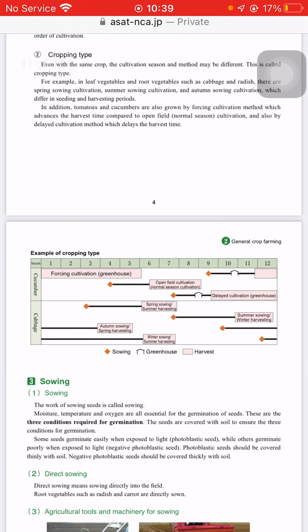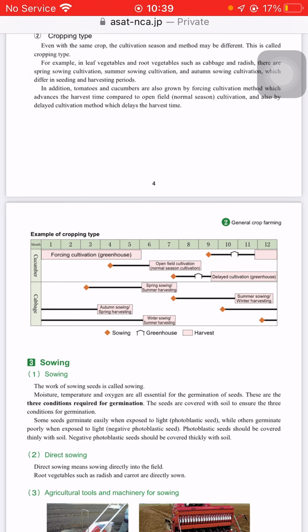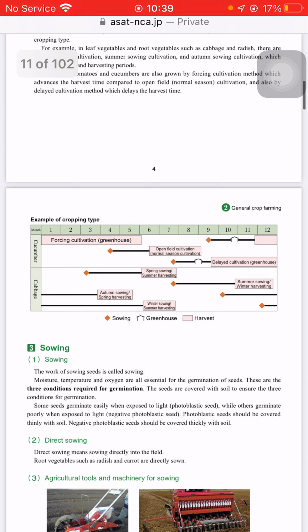Example of cropping type: forcing cultivation in a greenhouse, we have to start sowing from 9 months. Open field normal season cultivation, sowing from 4 months. Delayed cultivation in a greenhouse, sowing from 7 months. Then there are autumn cultivation, winter cultivation, and summer cultivation.